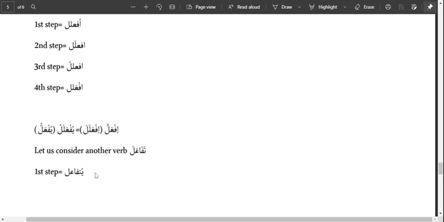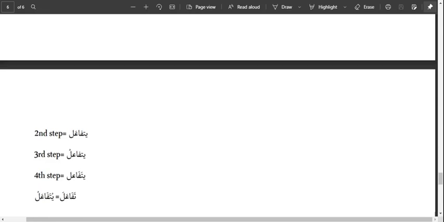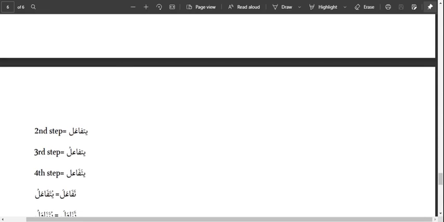Tafa'ala, yatafa'alu is the mudari. Harful mudara takes dhamma. We have yu. Then the second to the last letter that takes fatha remains fatha because this is khumasi. What about the verbs of khumasi? Always the second to the last letter of the verbs of khumasi takes fatha already. So there is nothing we are changing here. Our fatha remains, then the last letter takes dhamma.